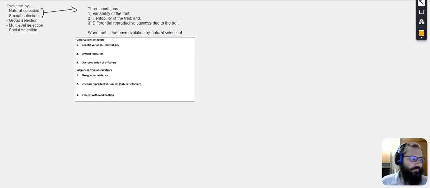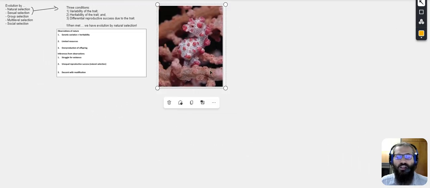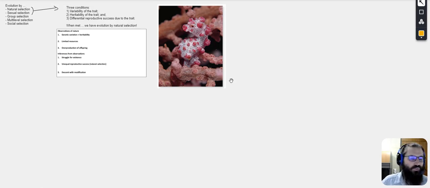So when we apply this to a concrete example, let's take a look at that seahorse, and you have that in your manual. When you take a look at that seahorse here, you have to ask, how did we get there? How do we have a seahorse that looks like the coral? If we assume that the seahorse looks like the coral as a camouflage, we imply that organism is somehow changing its appearance to look like a coral, when we know populations evolve. So we have to use a different way of thinking about this. And that's based on those three conditions.